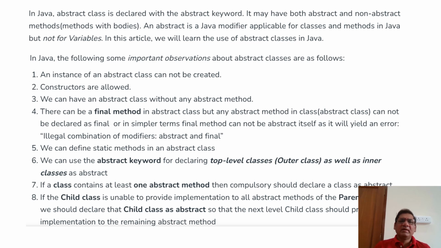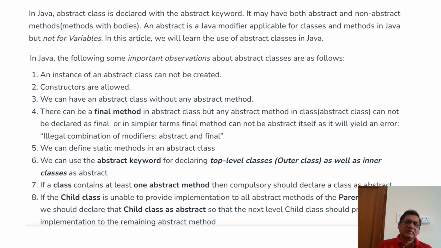Here I'm just providing information about abstract classes because this is a basic topic in Java, right? So I'm just providing the basic information about abstract classes, so we can refresh it while working with Java technologies. An abstract class is declared with the abstract keyword. It may have both abstract and non-abstract methods. Abstract is a Java modifier applicable for classes and methods in Java, but not for variables.